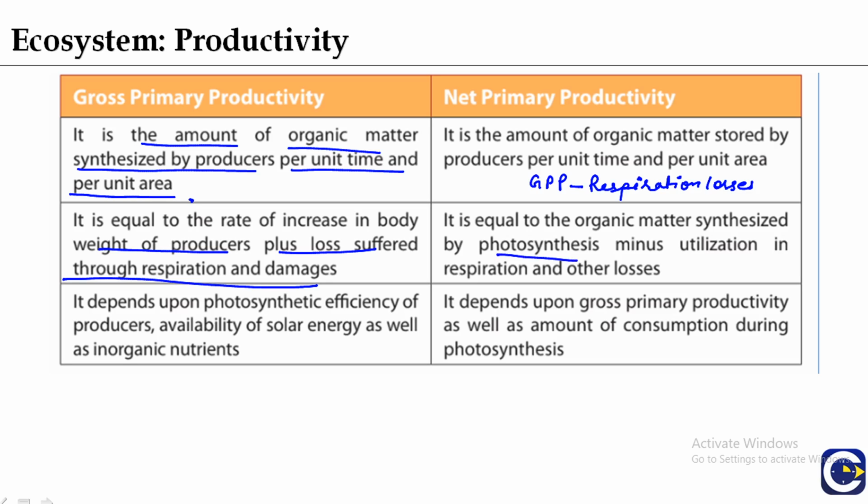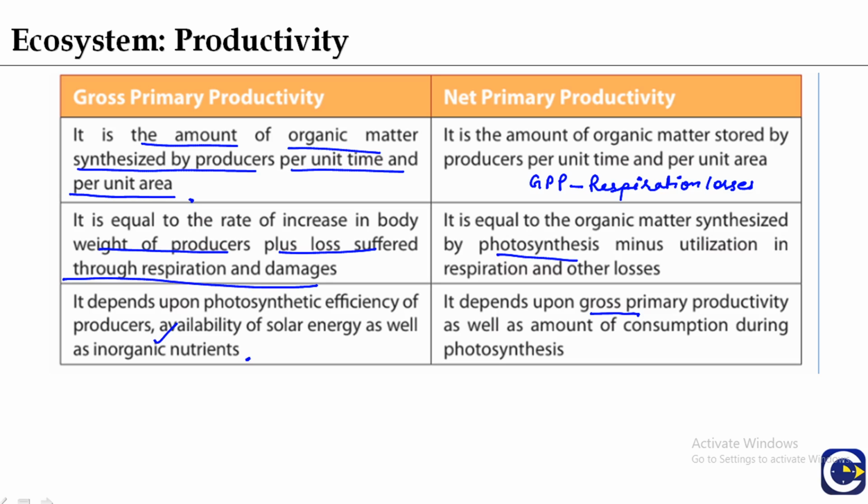It depends upon photosynthetic efficiency of producers. Higher the photosynthetic efficiency of a producer, higher the gross primary productivity. So it is directly dependent on the photosynthetic rate, the availability of solar energy as well as inorganic nutrients. While the net primary productivity is dependent upon the gross primary productivity as well as the amount of consumption during